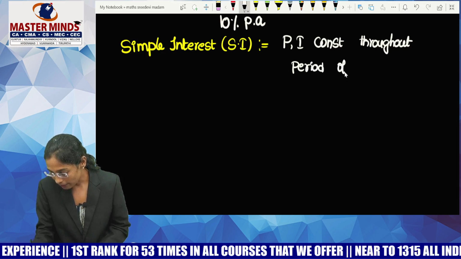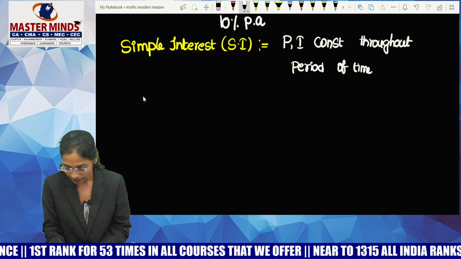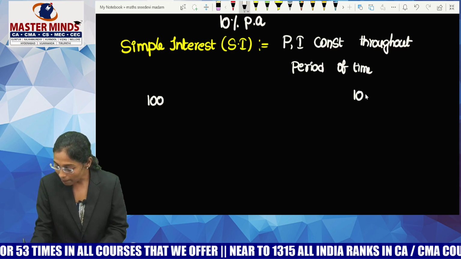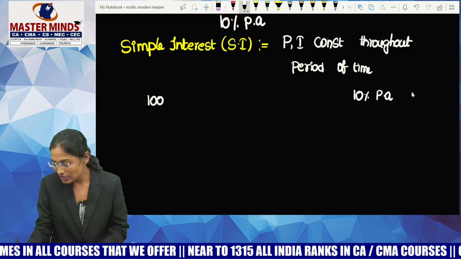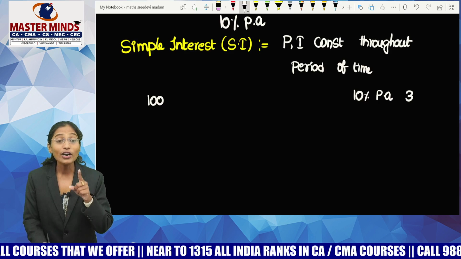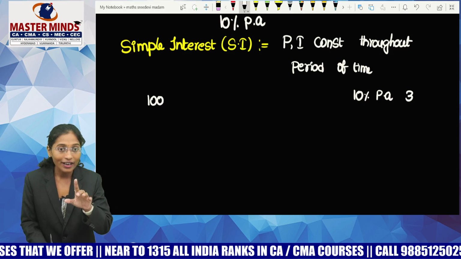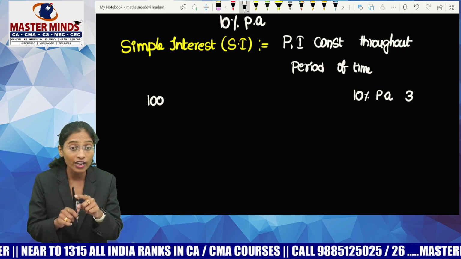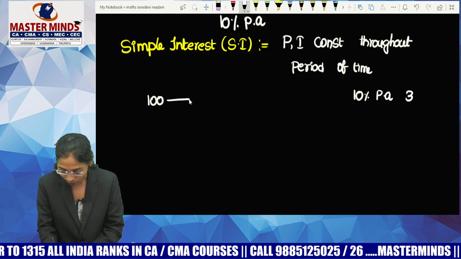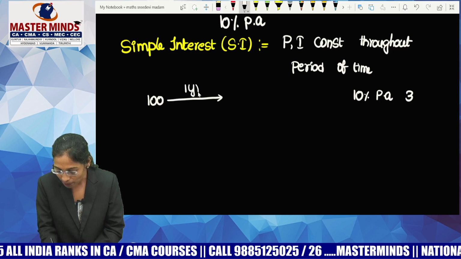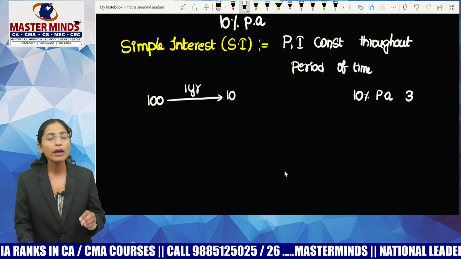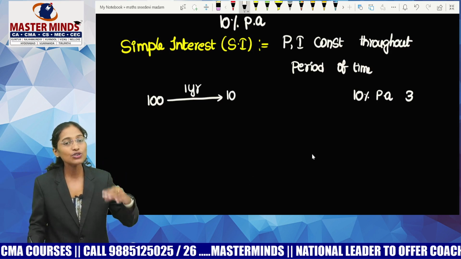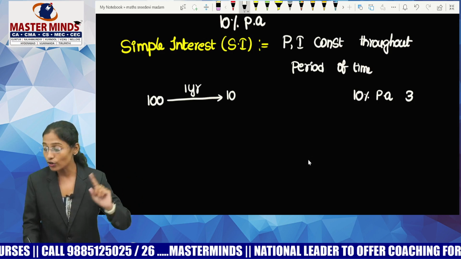For example, let me take my principal as 100 rupees. My principal is how much? 100 rupees. So guys, my rate of interest is 10% per annum and my time duration is 3 years. What is my rate of interest? 10% per annum means my interest calculation should be done at the end of every year. Per annum, no. So for 1 year, I'll be getting 10 rupees as my principal is 100 rupees. If my principal is 200 rupees, I have to calculate 10% of 200. If my principal is 250 rupees, I have to calculate 10% of 250 rupees.